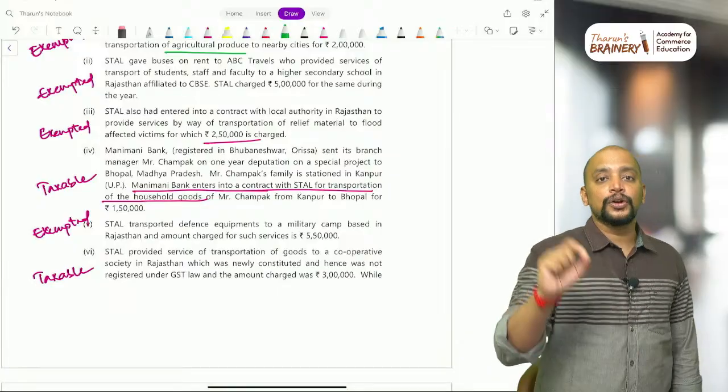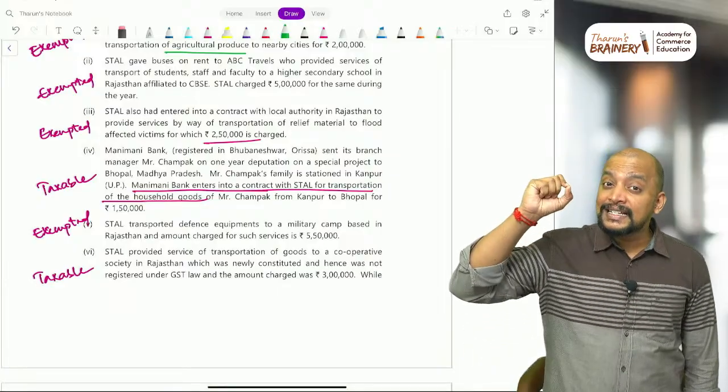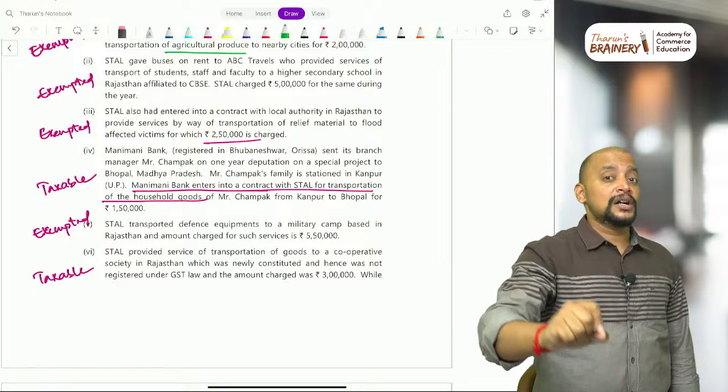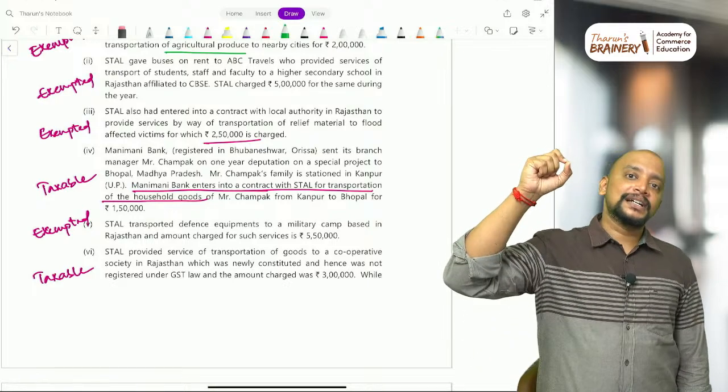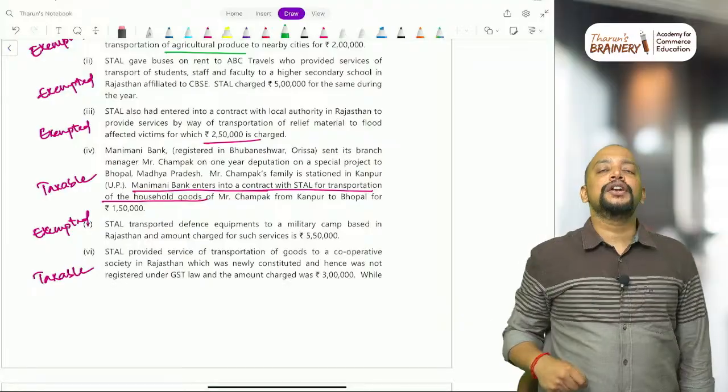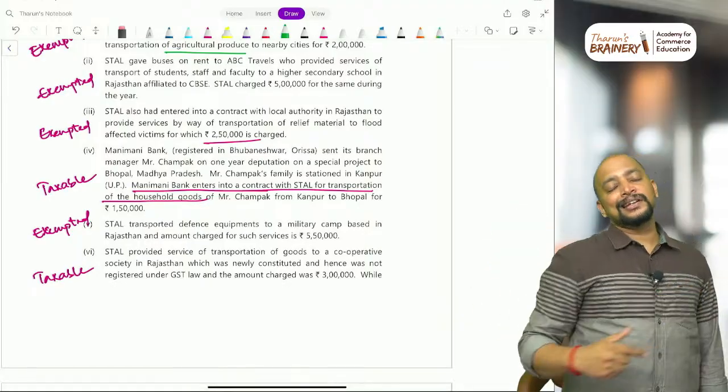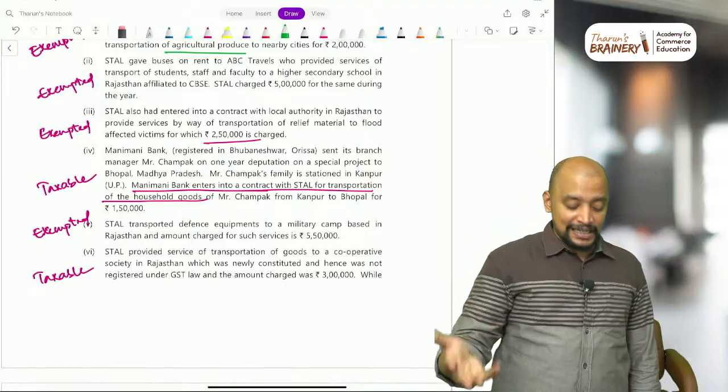Won't that come here? No, because the contract is entered with the bank. The contract is not entered with Champak. The contract is entered with the bank, means the recipient is not an individual. So due to that reason, it will not be exempted and it will be taxable.